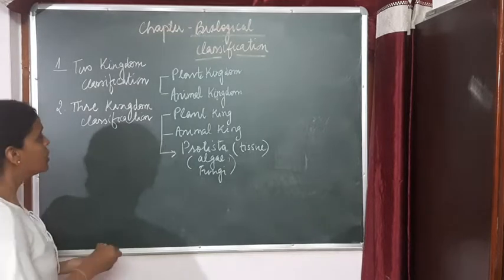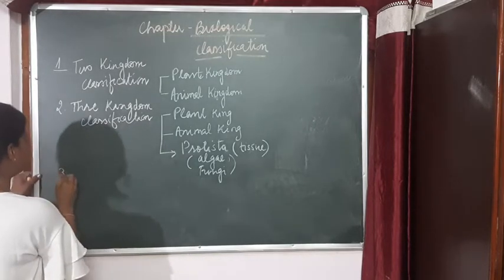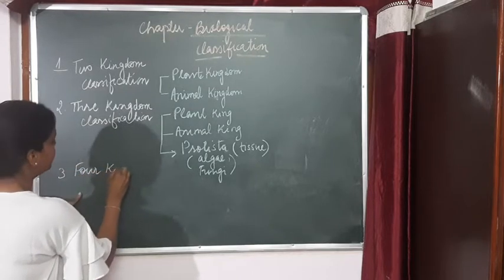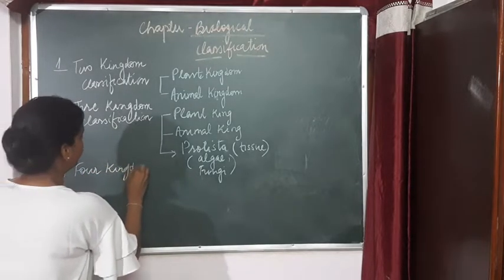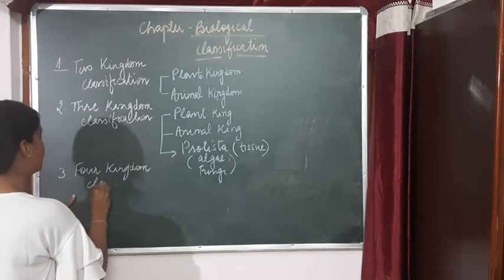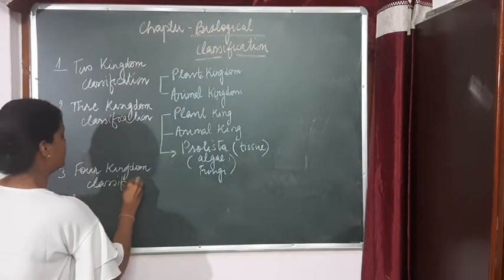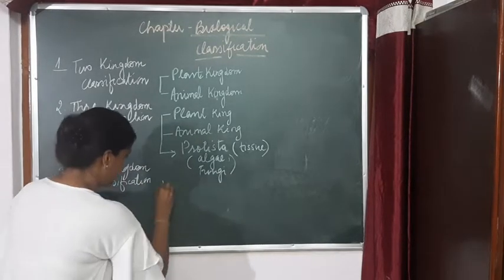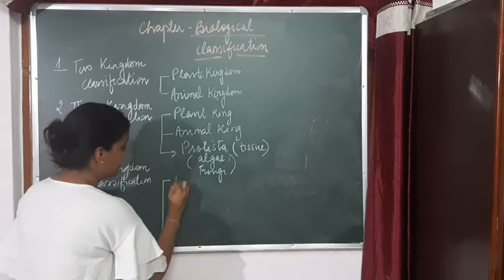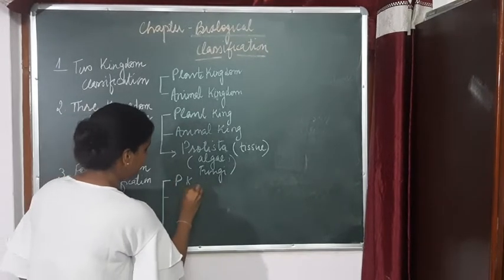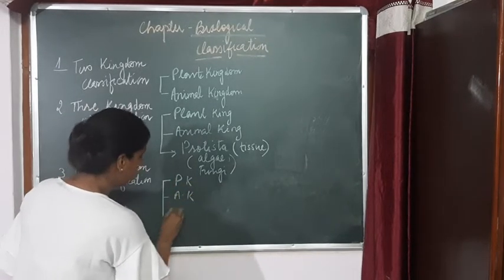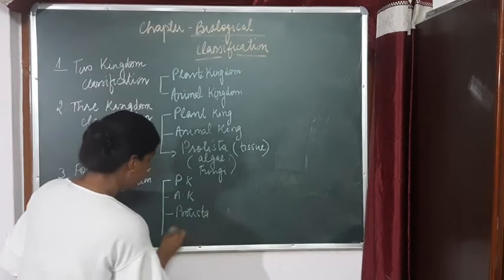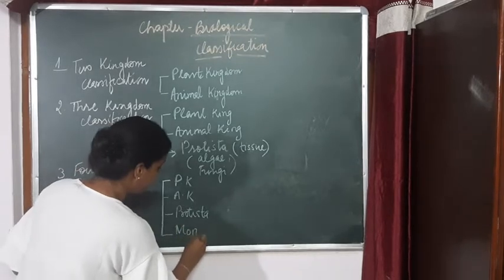Now again, this was not a complete classification. So again a system of classification was given, and that was four kingdom classification. In this, the rest of the three were similar: the plant kingdom, animal kingdom, Protista, and one more kingdom was included, and that was Monera.